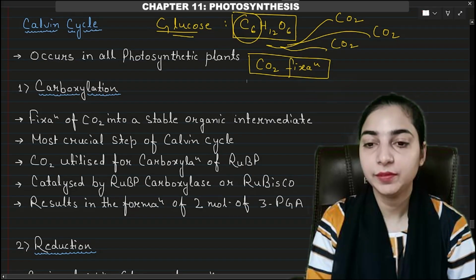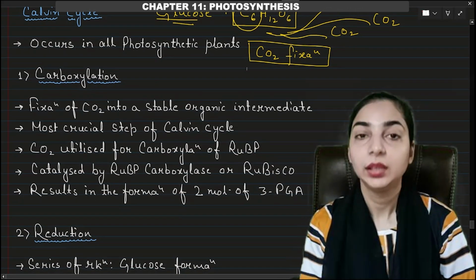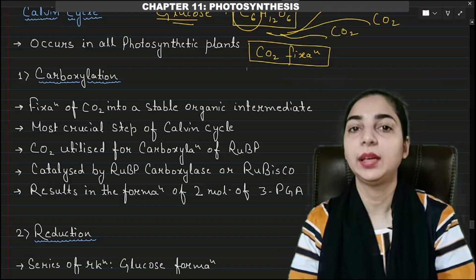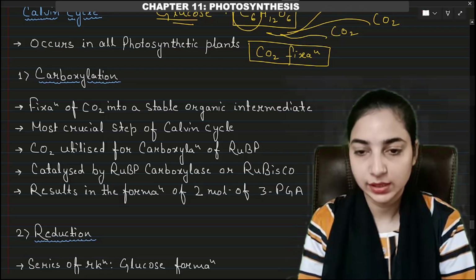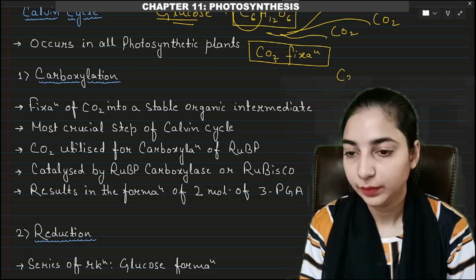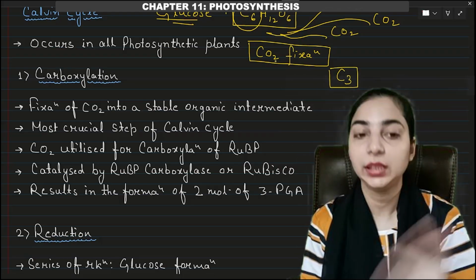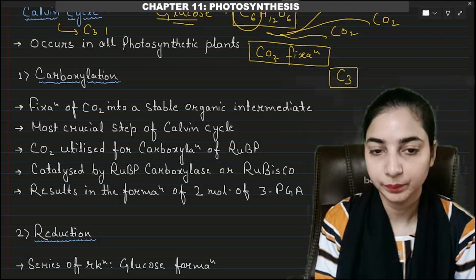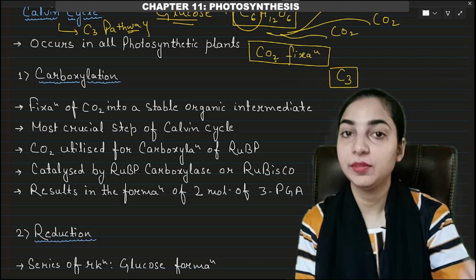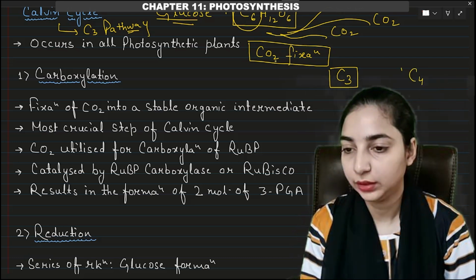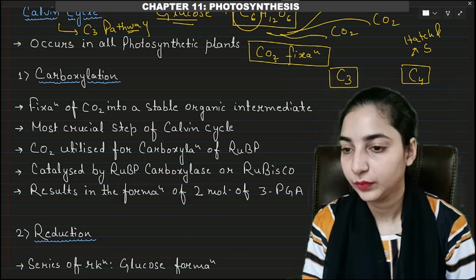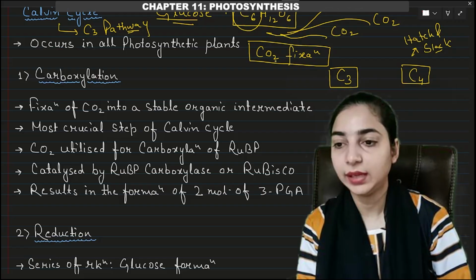So what will be the main difference between the Calvin cycle and Hatch and Slack pathway? The main difference will be in the carbon dioxide acceptor molecule and the product that will be formed after carbon dioxide fixation. For example, let's write it down here. C3 pathway. We know that the Calvin cycle is also known as C3 pathway or C3 cycle. Whereas Hatch and Slack pathway is also known as C4 pathway. C4 pathway is another name of Hatch and Slack pathway. Why they are known as C3 and C4 pathway, that we will see.